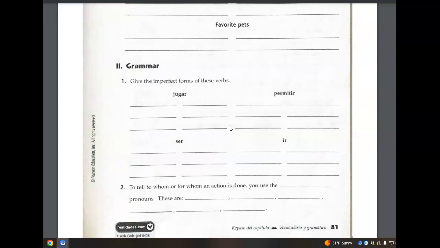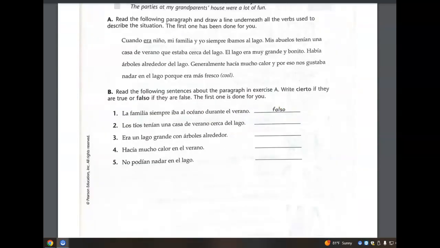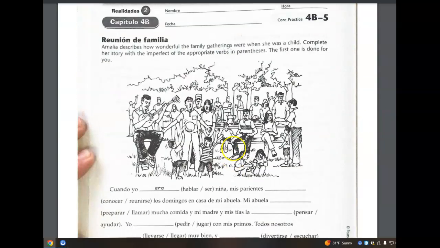All right, the next page in your packet is a paragraph. Let's see if we can find that together. Looks like it's toward the bottom here. There we are. So in this paragraph, Amalia is describing a wonderful family gathering when she was a child. Because she's talking about a childhood perspective, family gatherings that used to happen when she was little, most all of these verbs are going to be in the imperfect.